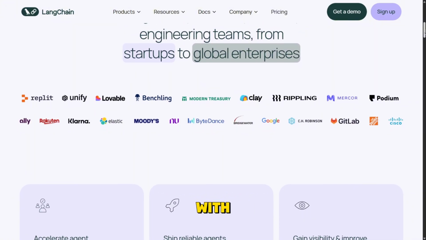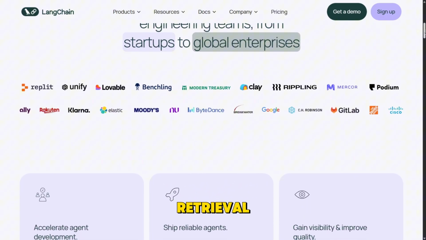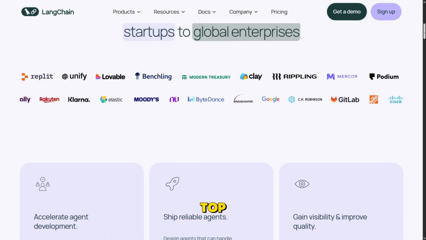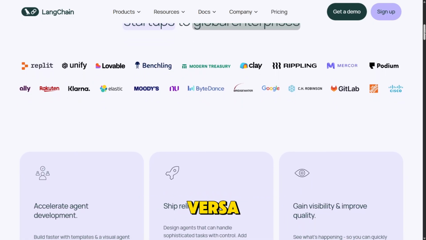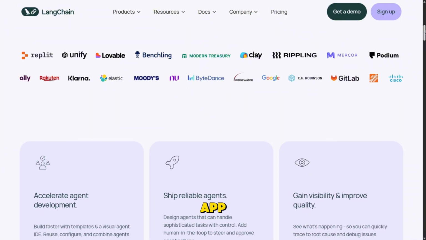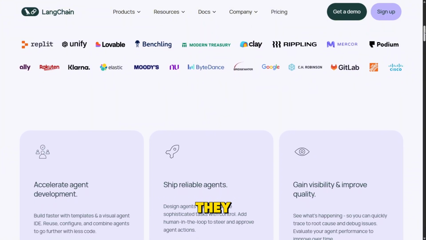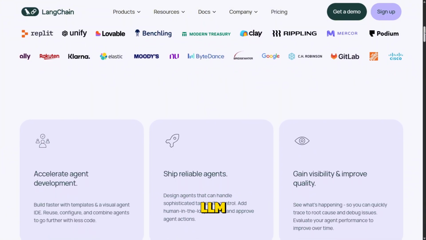Developers often start with LlamaIndex to handle retrieval, and then layer LangChain on top for orchestration, or vice versa, depending on the complexity of the app, which shows how complementary they can be when building production-ready LLM applications.